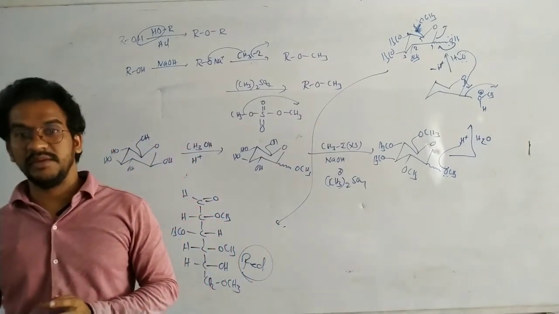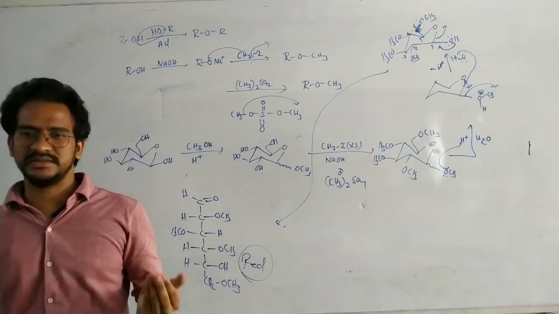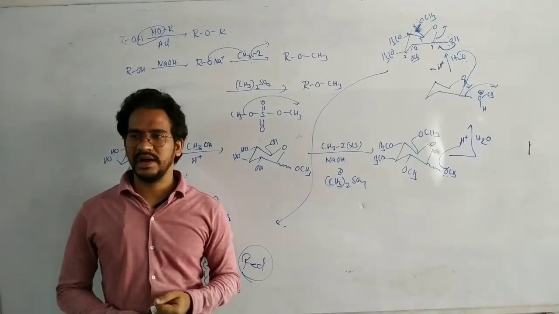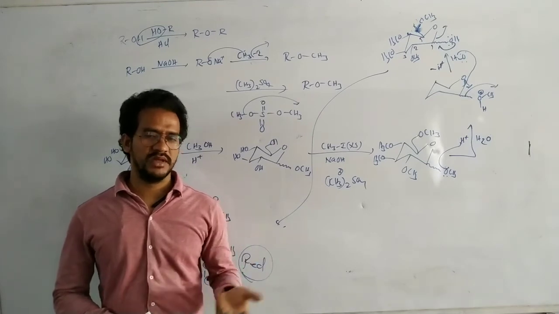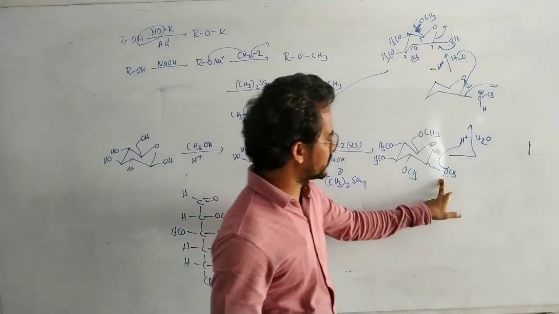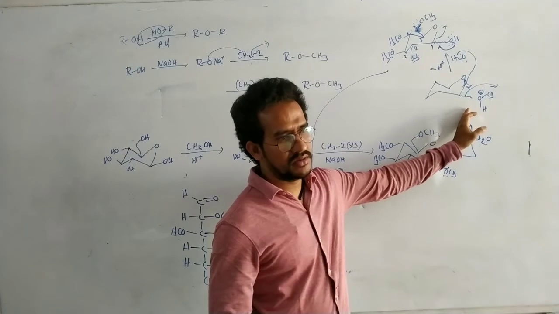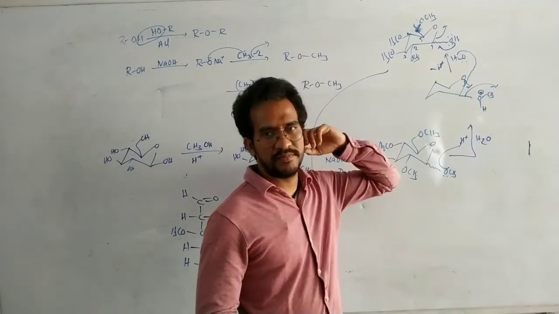Hemiacetal and hemiketal are unstable in alkali medium as well as acidic medium. Acetal and ketal are stable in alkali medium but unstable in acidic medium. Because the alkoxy, your OCH3 group, is there, in acidic medium protonation takes place, then loss of this alcohol, then it is converted to hemiacetal.